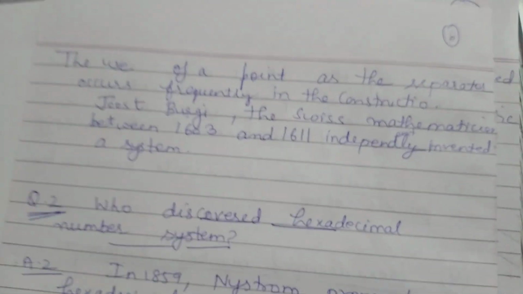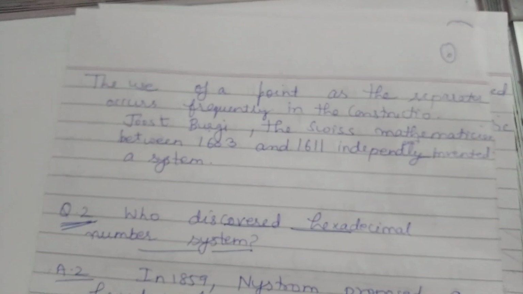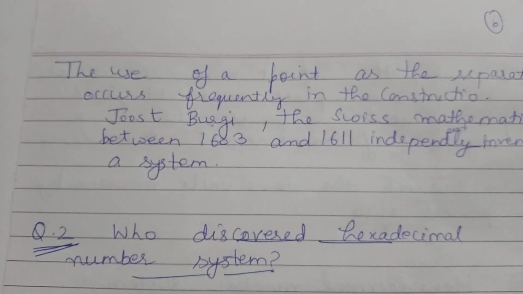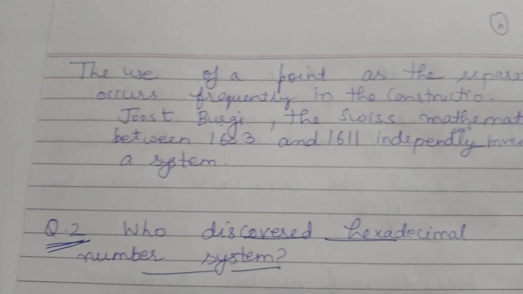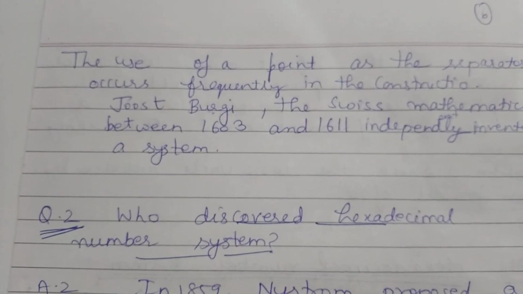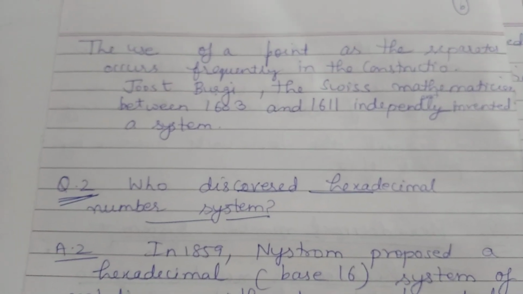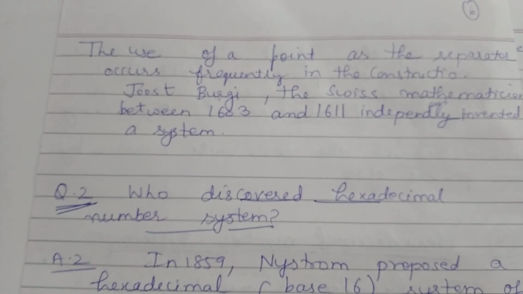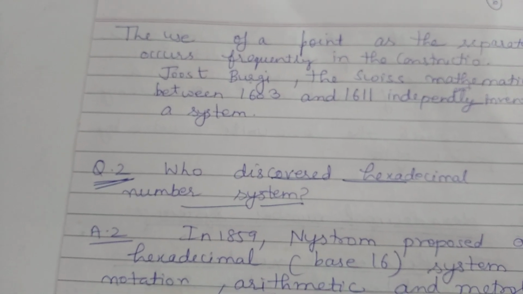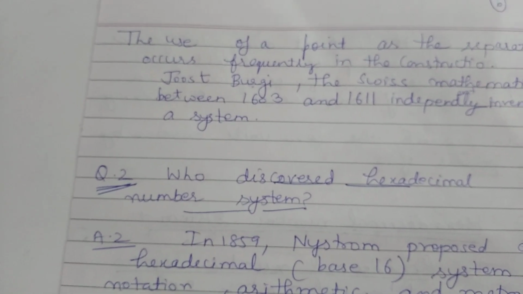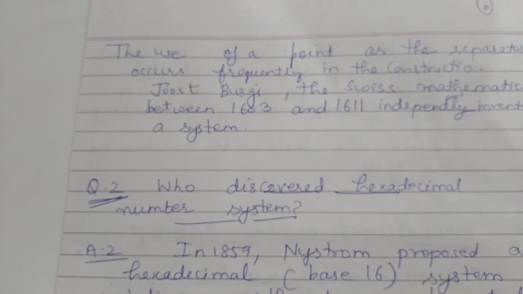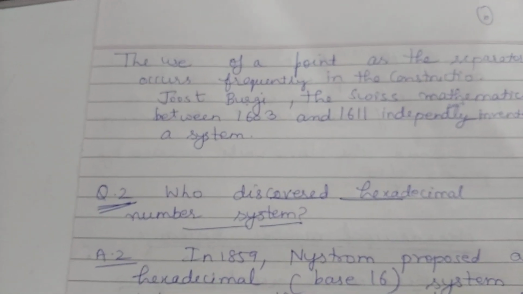The use of the point as a separator occurred frequently in construction. Jost Burgi, the Swiss mathematician, between 1603 and 1611, independently invented a system. First of all, decimal fractions were introduced by Simon Stevin, and the use of the point as a separator occurs frequently in construction.